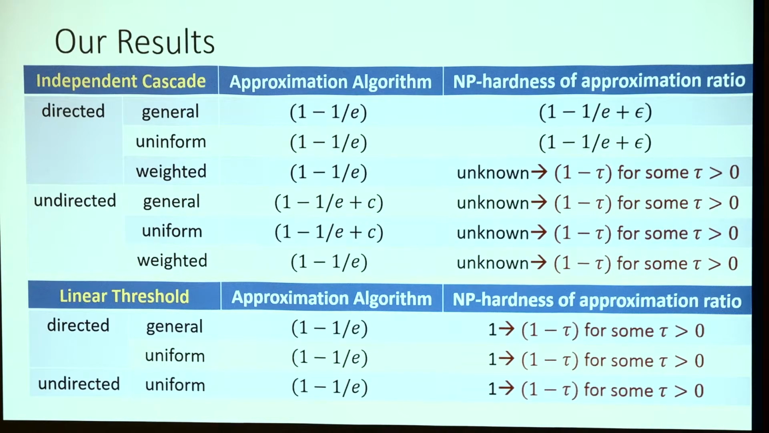So our main contribution is to provide the APX hardness result for all these settings. We show that there is a constant tau such that approximating the optimal sigma within a factor of 1 minus tau is NP-hard. So this is an improvement of these previous results. Any questions?